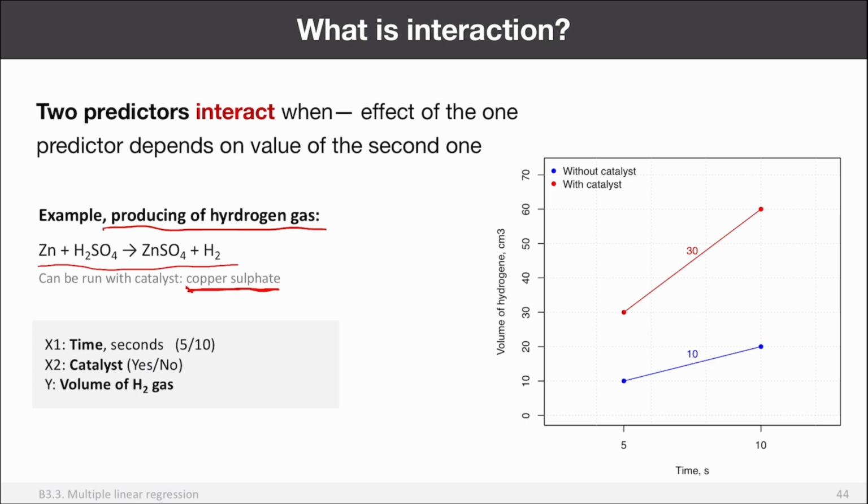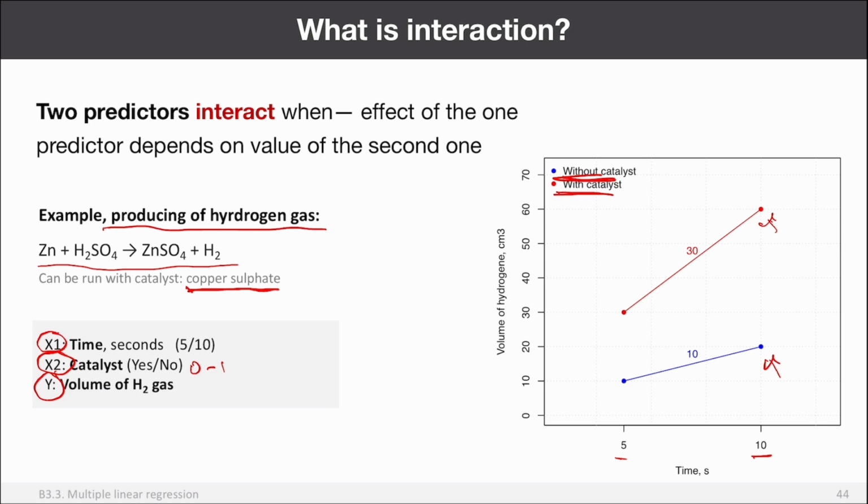So you can see I have two variables. The first is the reaction time in seconds, and I use 5 seconds and 10 seconds. The second is the catalyst. It's just a dummy variable, yes or no, 0 and 1. And then the y is the volume of produced gas in cubic centimeters. Again, you can see the effect from the time as these two lines. So this is what I got when I had no catalyst in the system, and this is what I got when I had a catalyst in the system. So apparently, the reaction is faster when you have a catalyst in the system. But it means that the presence of catalyst changes the effect from time.